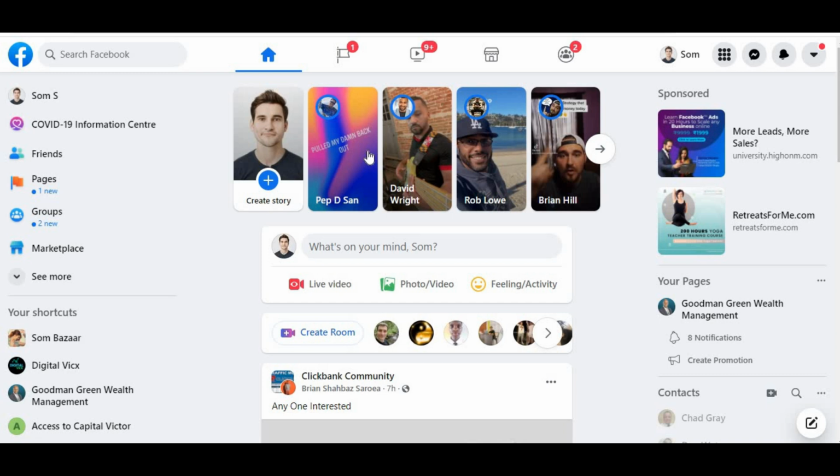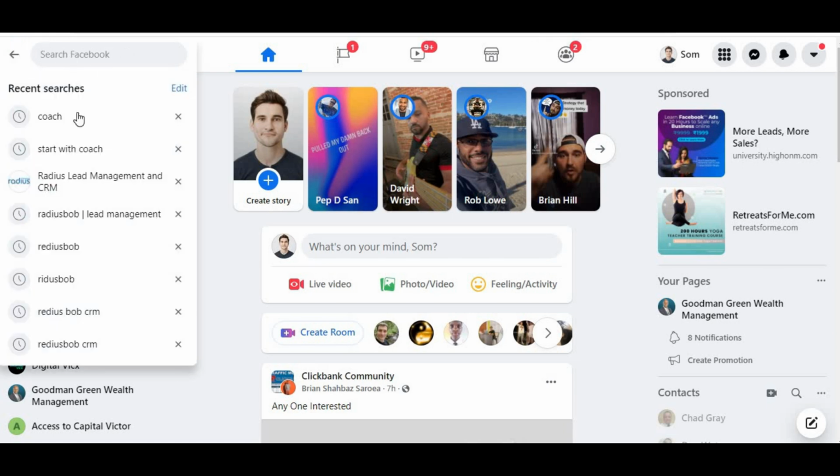What I'm talking about here is robust and organic lead generation on Facebook. So let's jump in and see how we can get a huge amount of leads from Facebook.